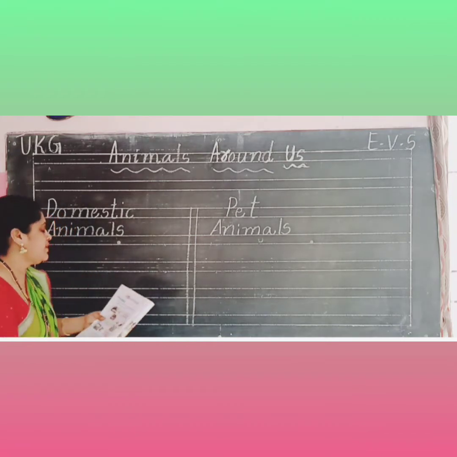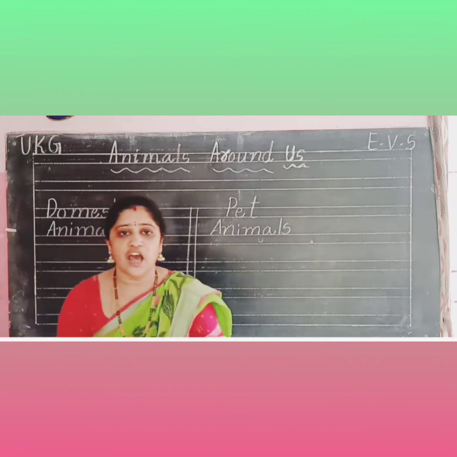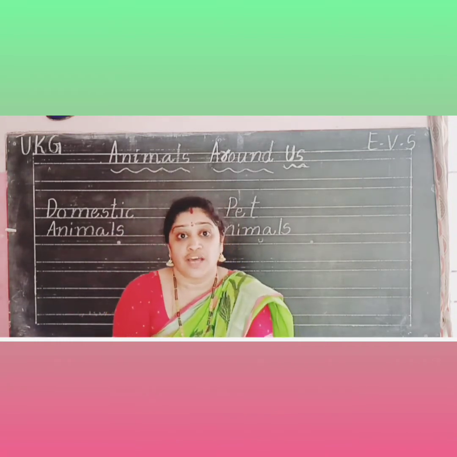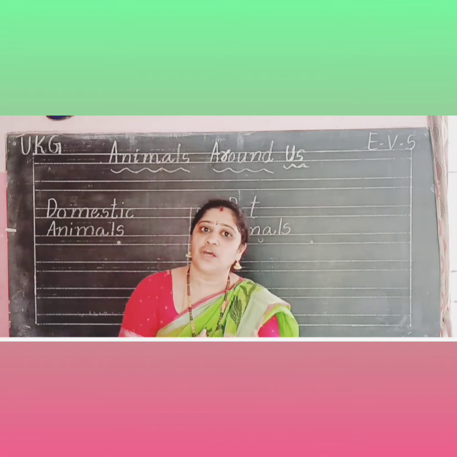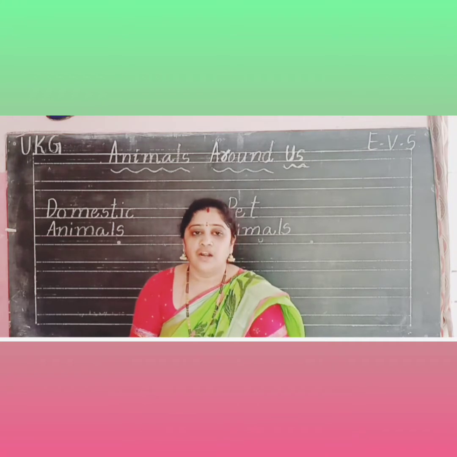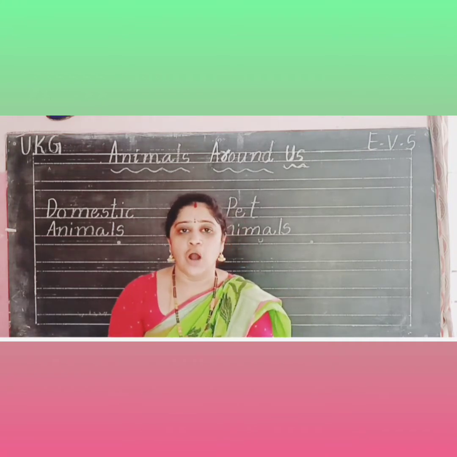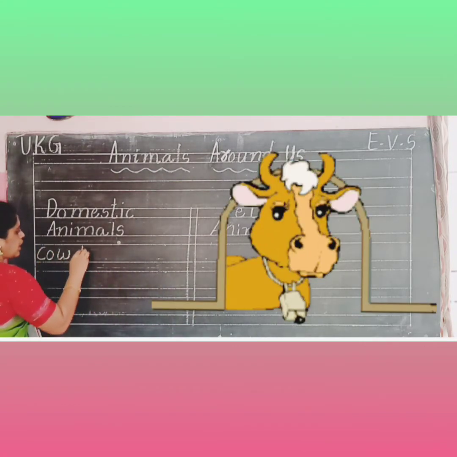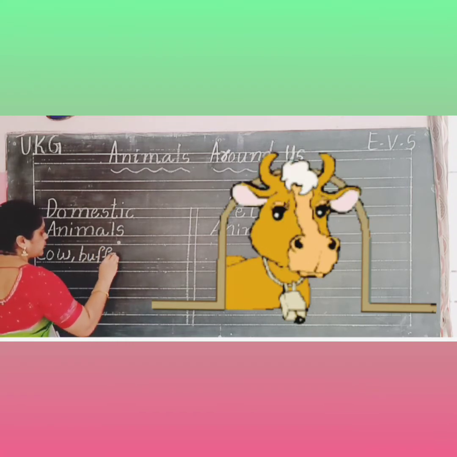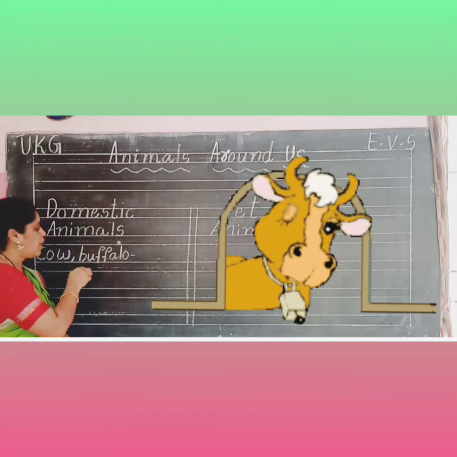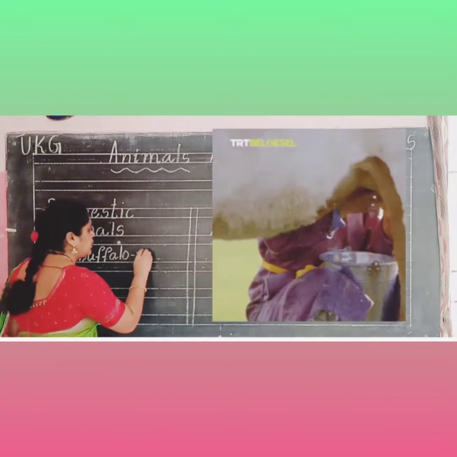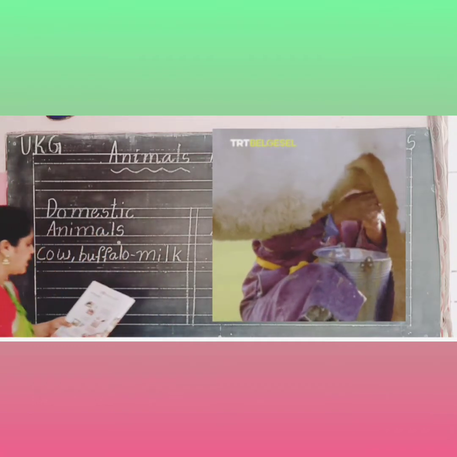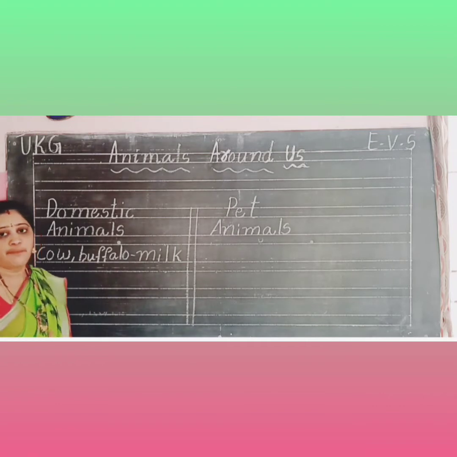Domestic animals, some live near our houses and surroundings. Domestic animals are used for our use only. They are called domestic animals. Cow, buffalo. What do cow and buffalo give? Cow and buffalo give milk.